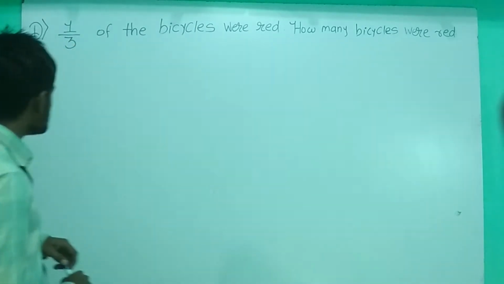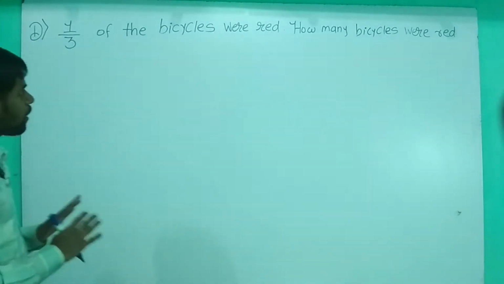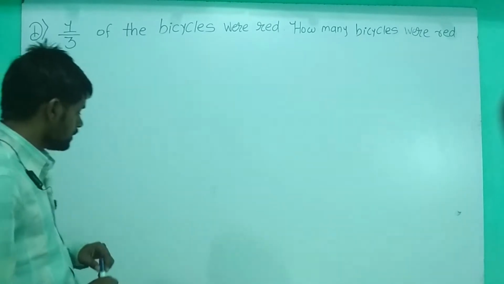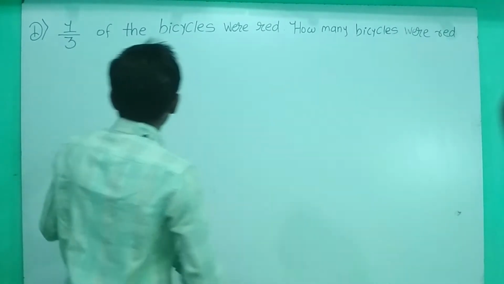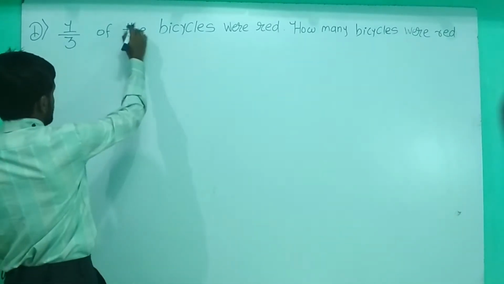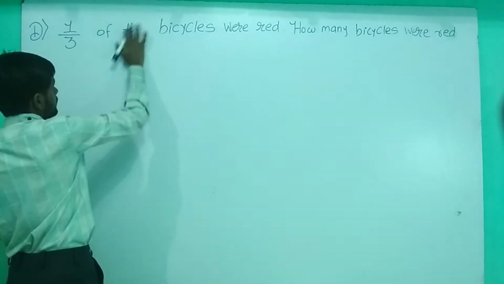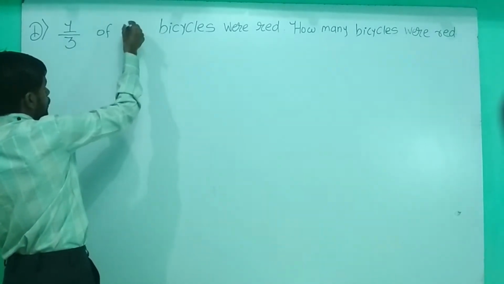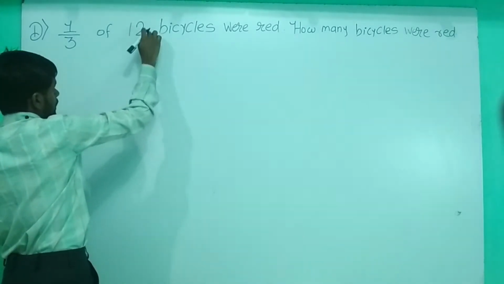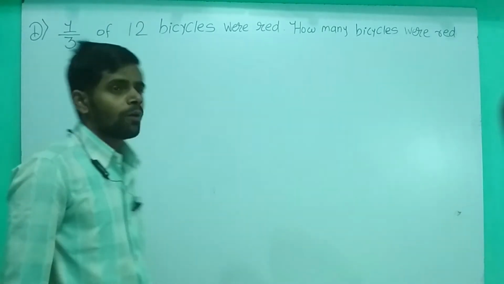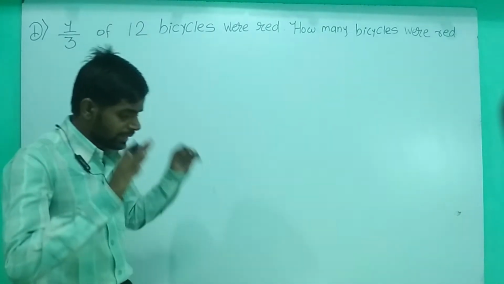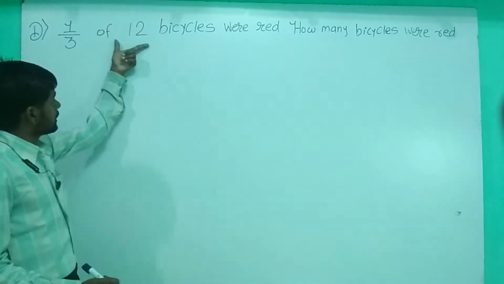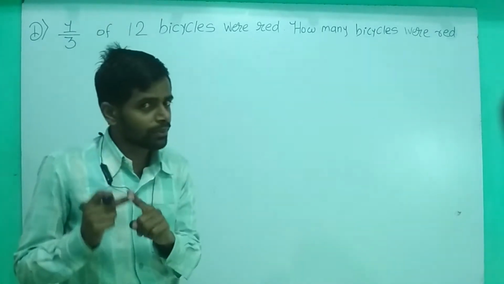The first question is: 1/3 of 12 bicycles were red. How many bicycles were red? Okay, it is a very simple question. There are 12 bicycles. It is the total number of bicycles.